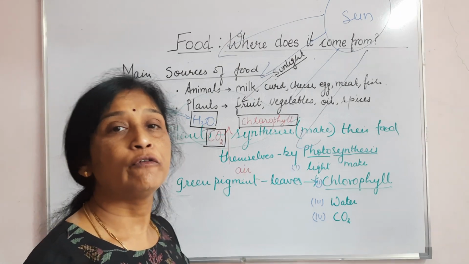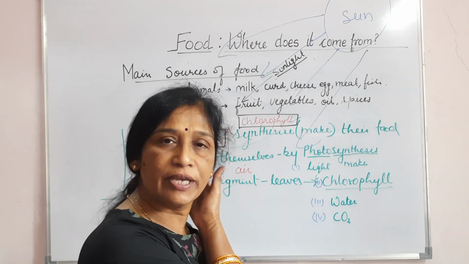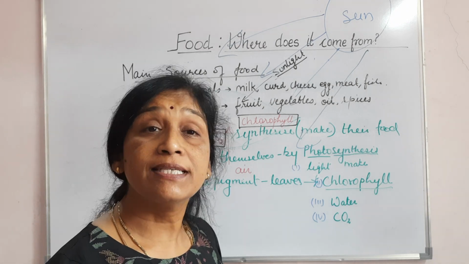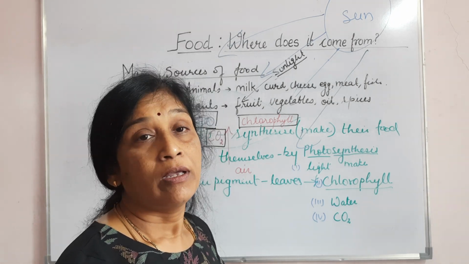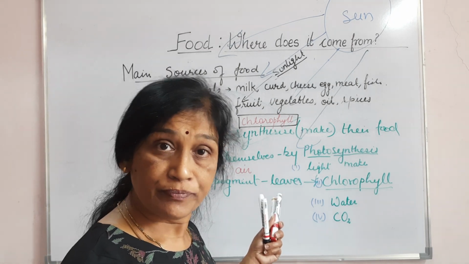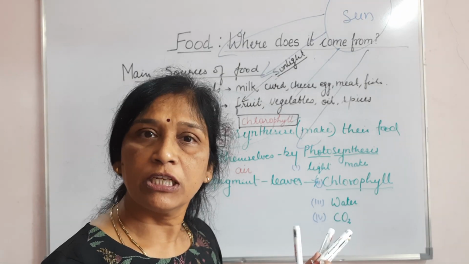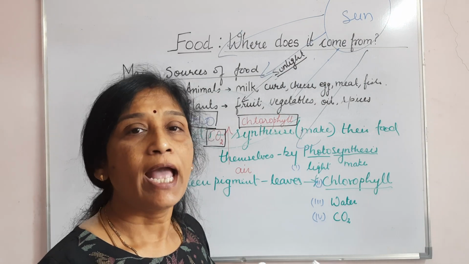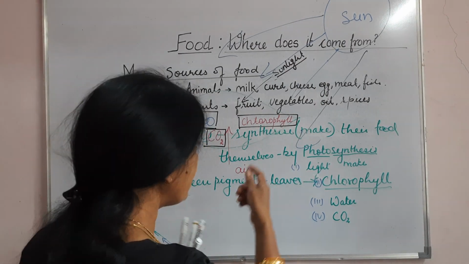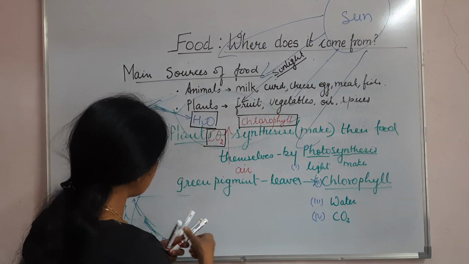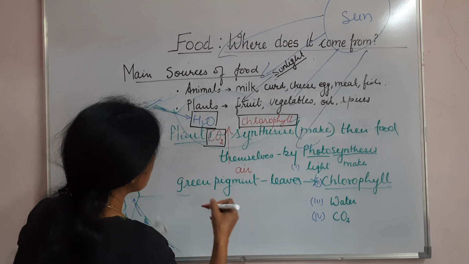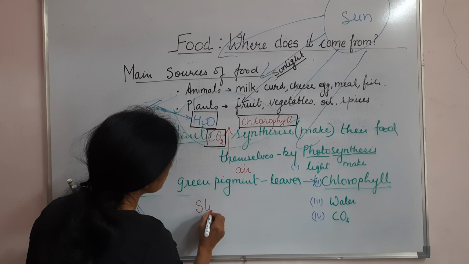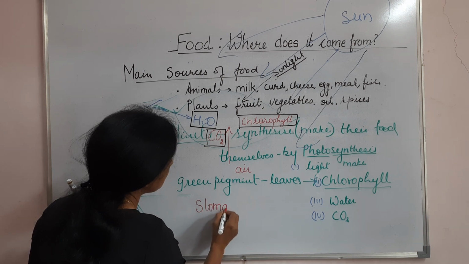is called as photosynthesis. Okay, so many questions. What is photosynthesis? What are the things a plant needs to make its food? By which process it makes food? Okay, name the green pigment present in leaf. From where does it get water? From where does it get air? And how does it take in air? It takes in air by the small pores present in leaf, that is called as stomata.